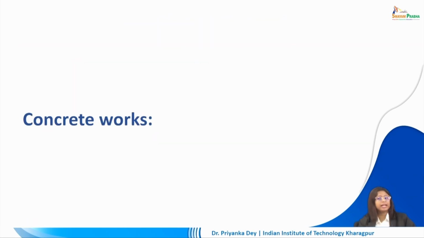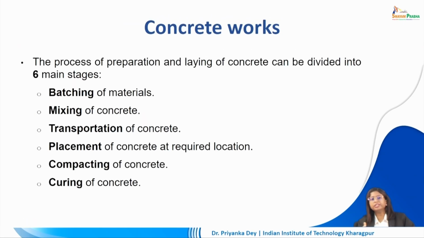Now, let us take a look at how we go about doing concrete works. When we are preparing and laying concrete, there are certain steps we have to follow. These are usually put together in 6 main stages.